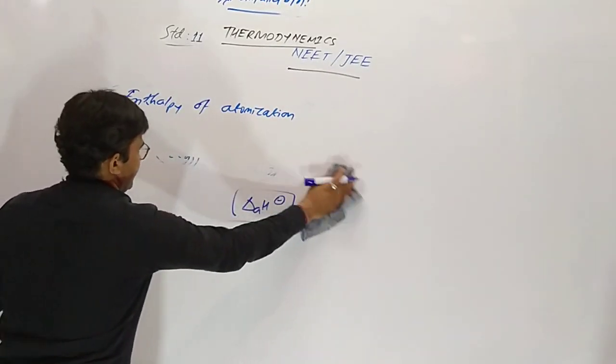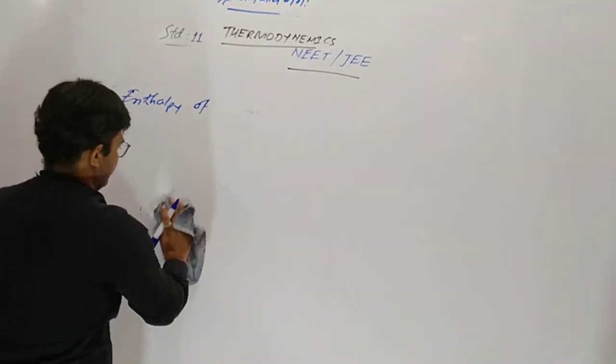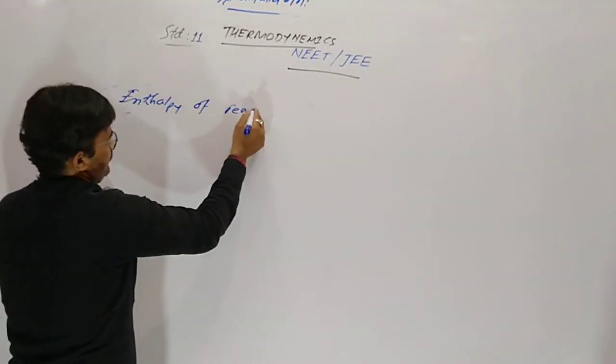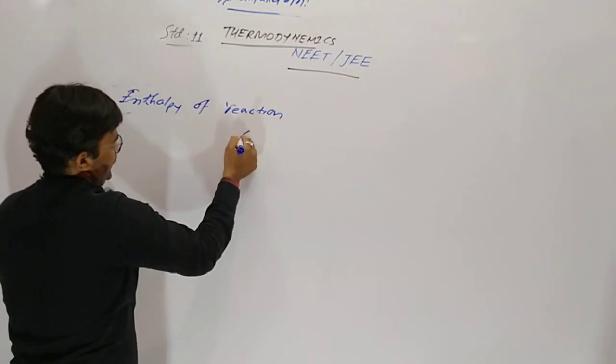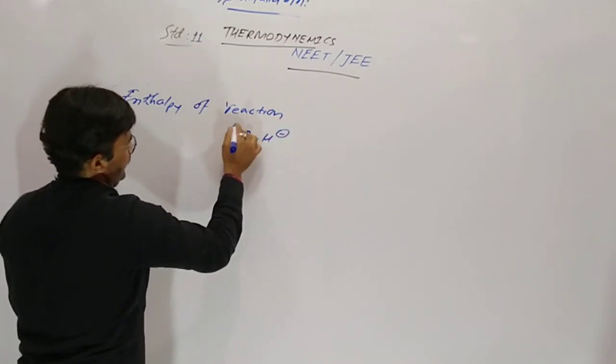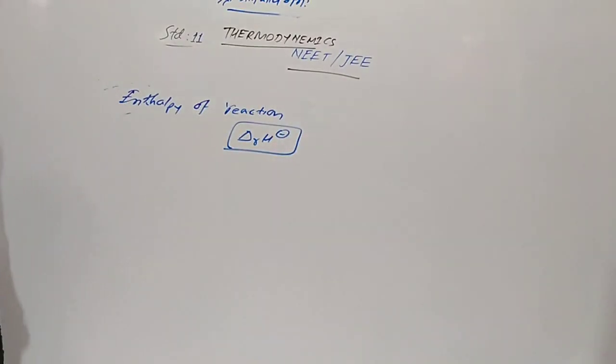Now, what about enthalpy of reaction? It is symbolized as delta r H, r for reaction.